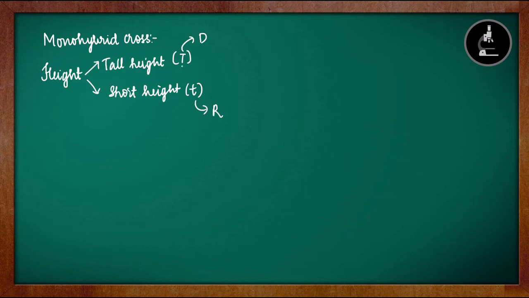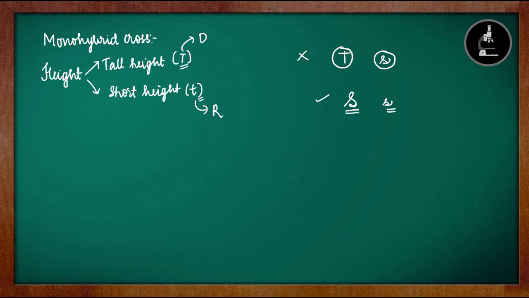So if we write S here and T here, that means they do not belong to the same gene, but they belong to the same gene. Both belong to the gene, that is height. It is just the alternative forms of height. So since both belong to the same gene, we should use same alphabet. If we see capital T and small s, which means they do not belong to the same gene, or they are not the alternative form of the same gene. This is alternative form of one gene and this is alternative form of another gene. If we see capital S and small s, then we can say that these two belong to the same gene. So because they belong to the same gene, we have to use the same alphabet. So for tall height, we are using capital T. For short height, we are using small t.